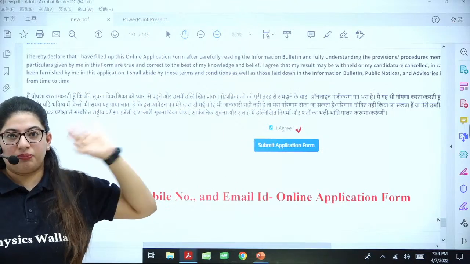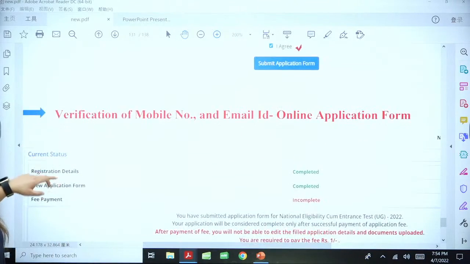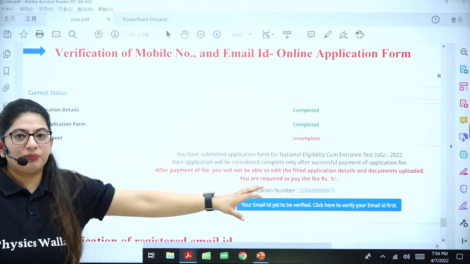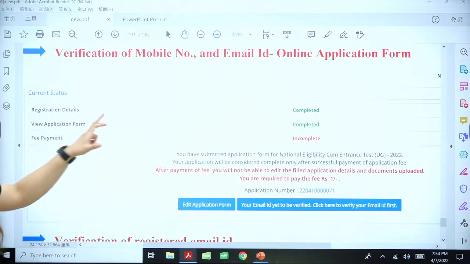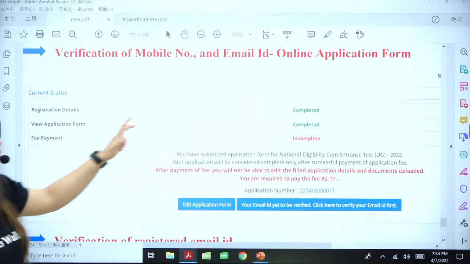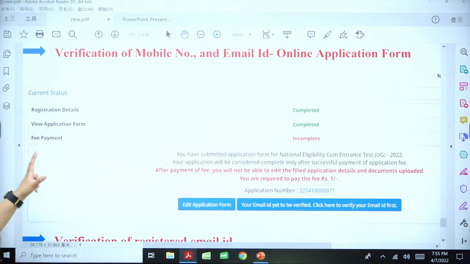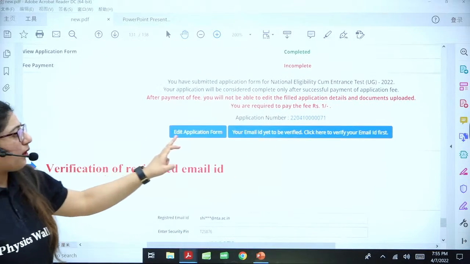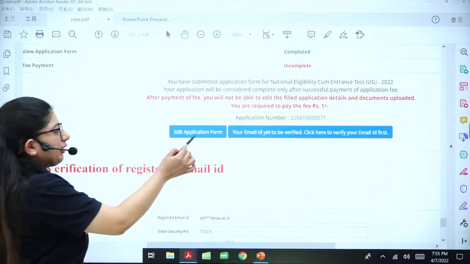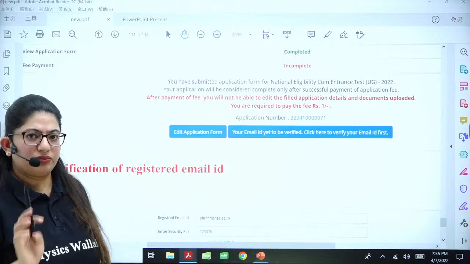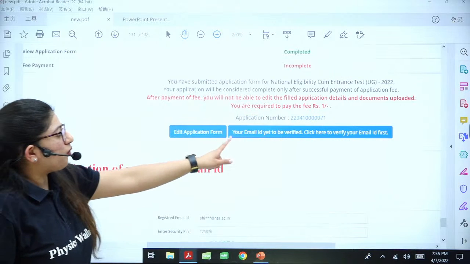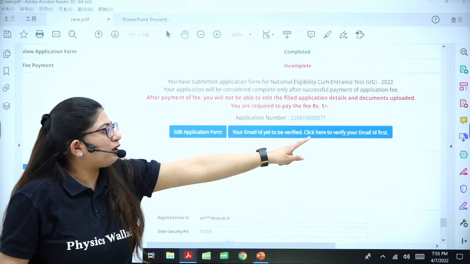A huge step. Okay. So now you will verify your mobile number and email. Another important step. Registration details you have done. You have viewed your application form. Now fee payment. Okay. Now if you want to edit something in your form, you can click here. But if you are pretty sure, you will verify your email. Your email ID is yet to be verified. Click here to verify your email.